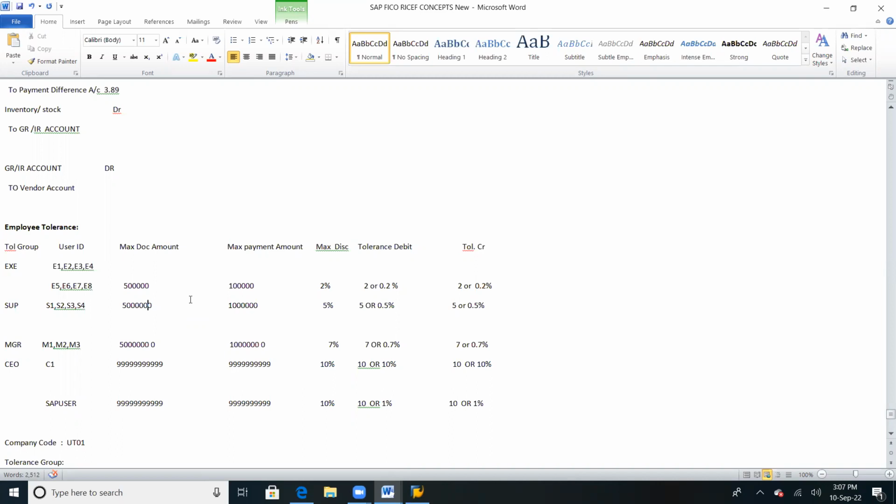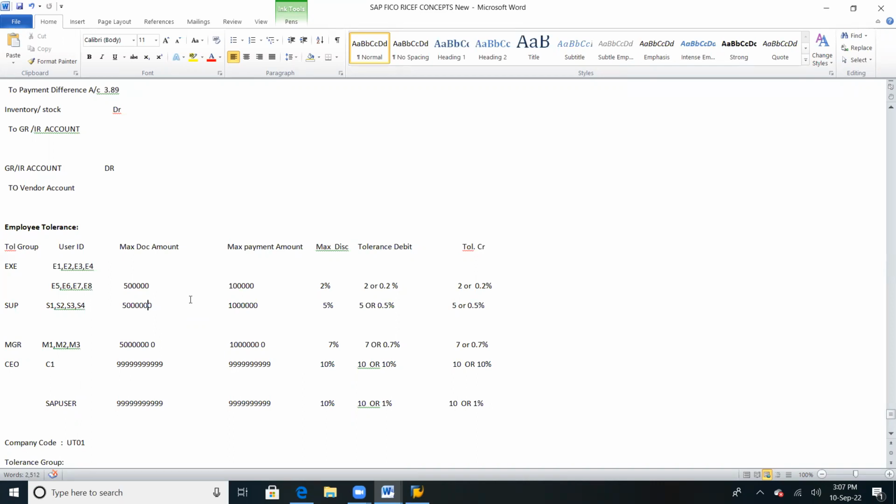So my question is, for example, for company code UT01 you have given it to executive. For UT02 also you wanted to give it to executive. Will that be possible? Yes, that is possible for the same person.